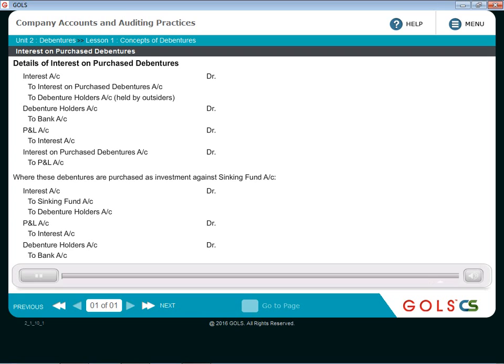Then technically, till 1st January, the interest is supposed to be received by the original debenture holder, and from 1st January to 31st March in that year, the interest is supposed to be received by the new debenture holder.